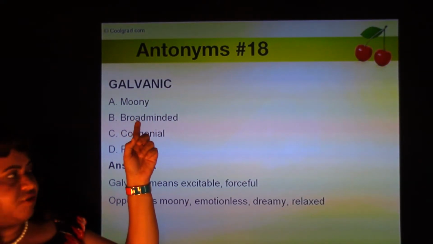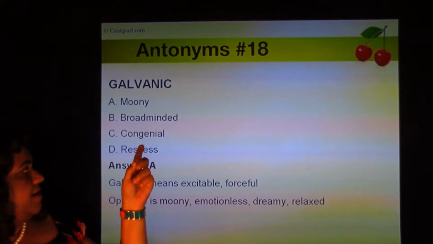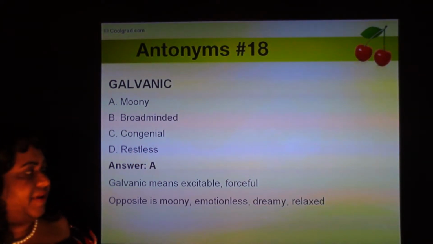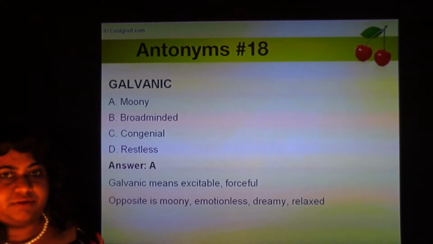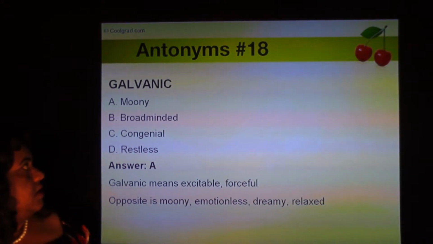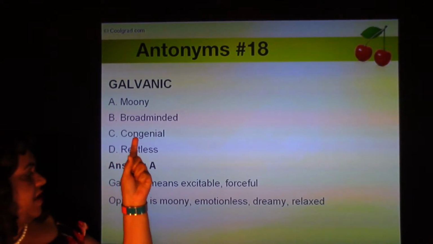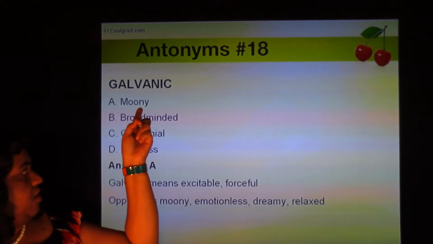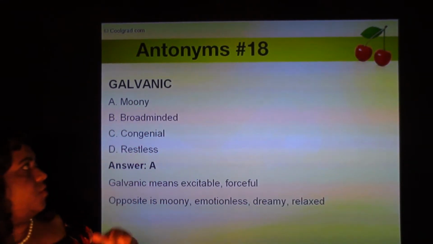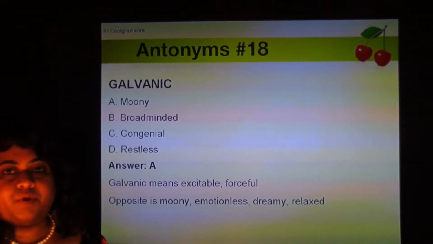Galvanic. The four options are moony, broad-minded, congenial, and restless. Galvanic means excitable, forceful. The opposite of that is moony, or emotionless, dreamy, relaxed. Think about the moon.